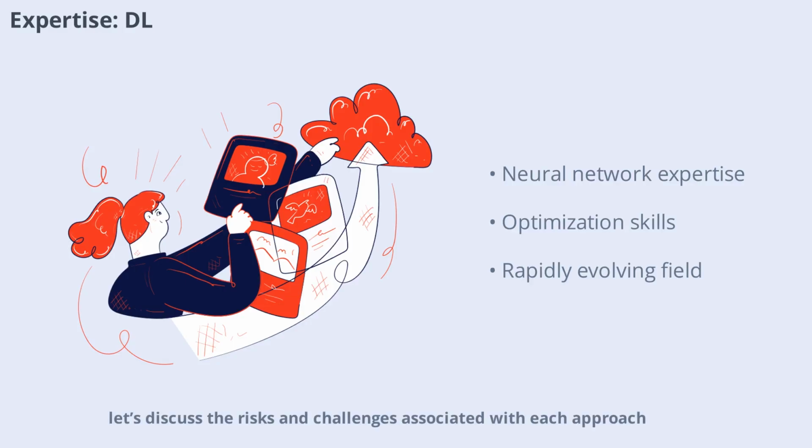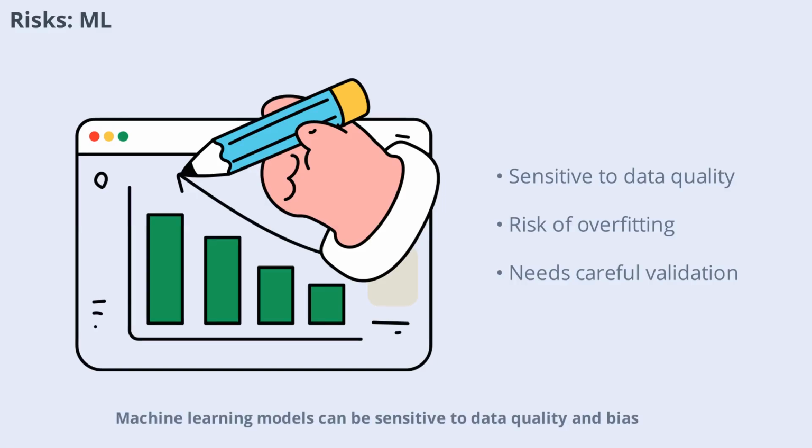Next, let's discuss the risks and challenges associated with each approach. Machine learning models can be sensitive to data quality and bias. Poorly chosen features or unbalanced datasets can lead to inaccurate predictions. Overfitting is another risk, where the model performs well on training data but poorly on new data. Regular validation and careful data preparation are essential to mitigate these risks.